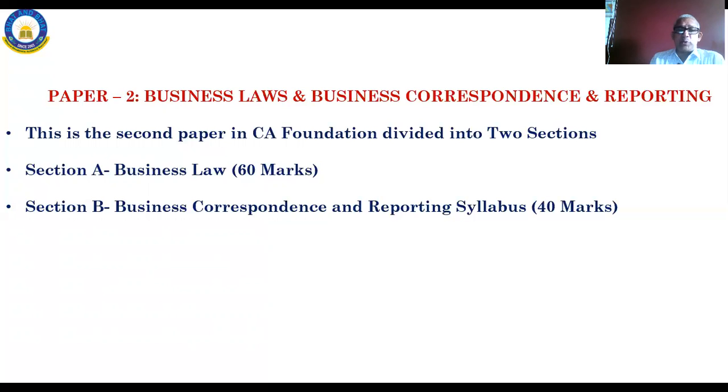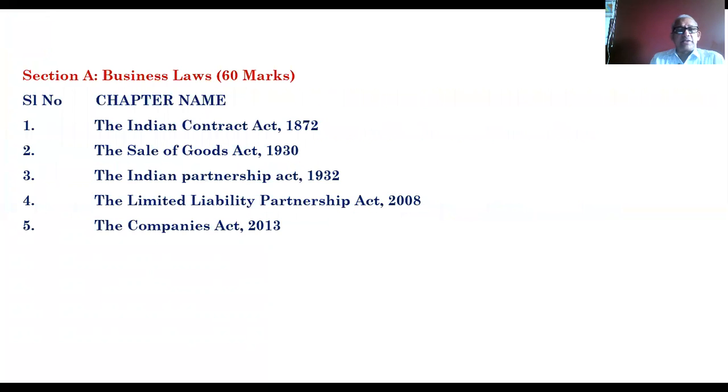In that paper number 2, there is a section called section B, which will have 40 marks. And as I told you, this is also descriptive. Paper number 1 and 2 are descriptive. Okay, fine. Here we will study in section A, that is laws: Indian Contract Act 1872, Sale of Goods Act 1930, Indian Partnership Act 1932, Limited Liability Partnership Act 2008, Companies Act 2013. That means these 5 laws, these 5 legislations, we will be studying.